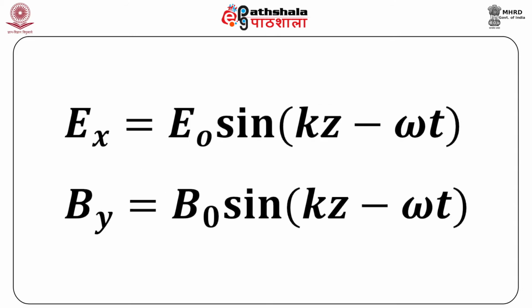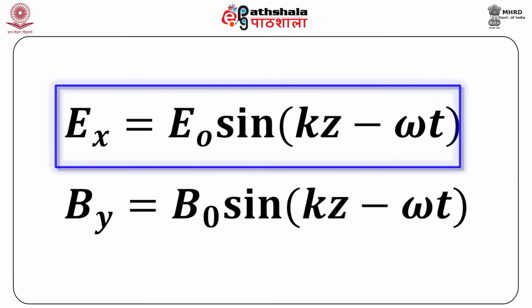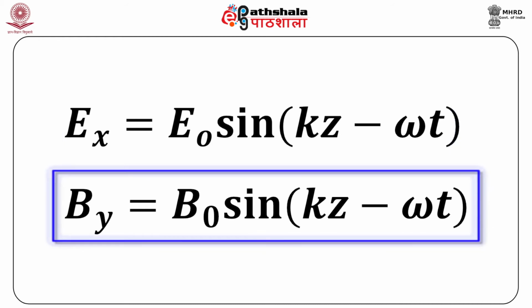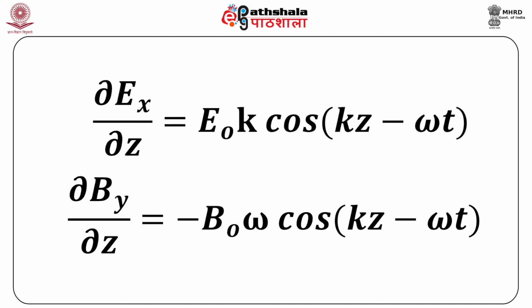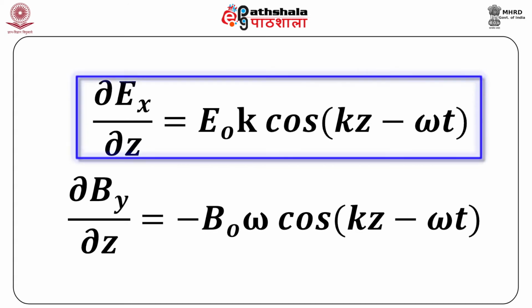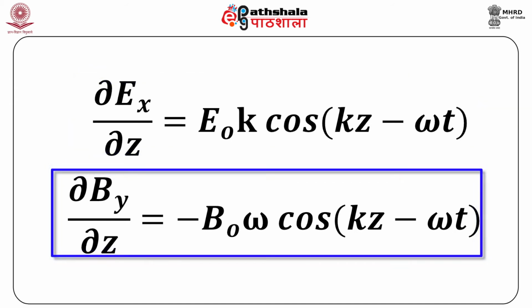We can express the waves as Ex, the x component of E, equal to E naught sin(kz minus omega t), and similarly the y component of B, By, equal to B naught sin(kz minus omega t). The amplitudes E naught and B naught, for the electric field and the magnetic field, are not independent of each other because they must satisfy the equation: the partial derivative del Ex by del z is equal to E naught k cos(kz minus omega t), and del By by del z similarly is equal to minus B naught omega cos(kz minus omega t).